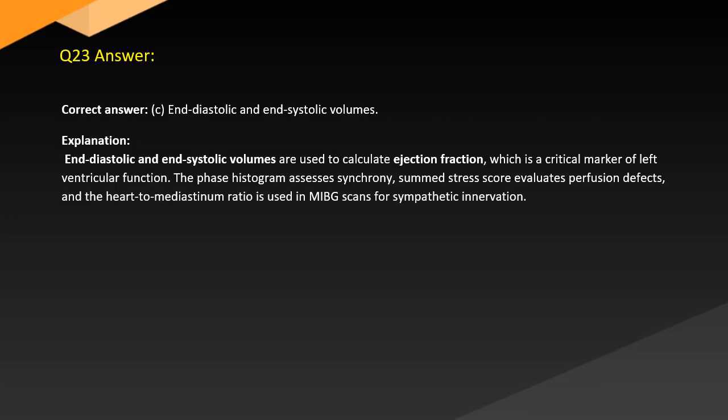Answer. Correct answer: C. End diastolic and end systolic volumes. Explanation. End diastolic and end systolic volumes are used to calculate ejection fraction, which is a critical marker of left ventricular function. The phase histogram assesses synchrony, the summed stress score evaluates perfusion defects, and the heart to mediastinum ratio is used in MIBG scans for sympathetic innervation.